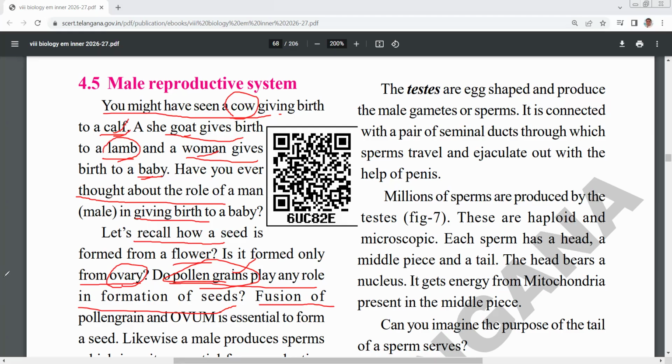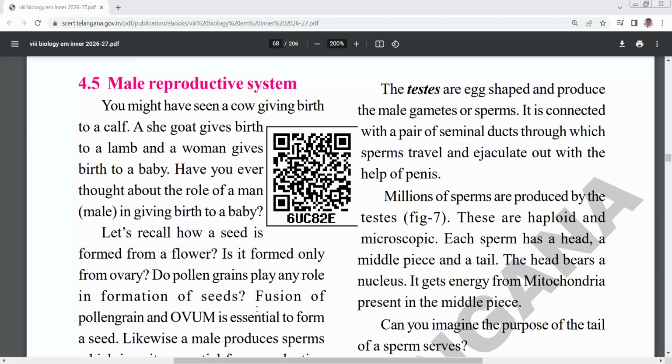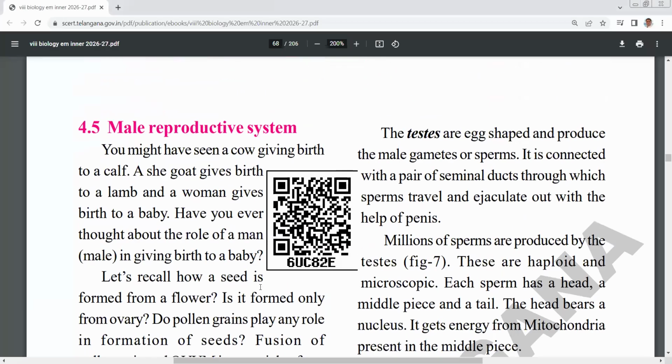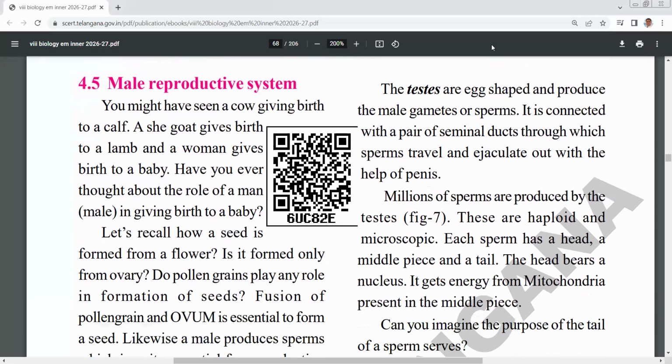The result, a zygote, is formed. So here you can see this. Male produces sperms, whereas female produces the egg. Both fuse. Here you can see the testes, the male sex organ, produce the male gametes or sperms, and through a pair of seminal ducts the sperms travel and are ejaculated out with the help of the penis.